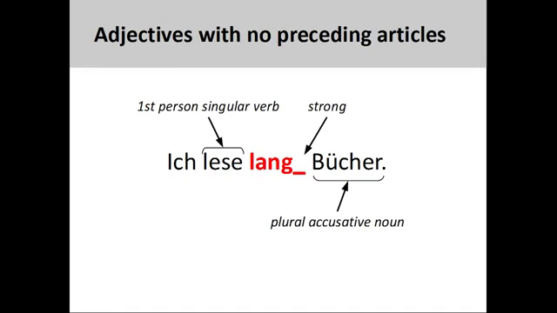Finally, there is the question of what to do when the noun is not preceded by any der or ein words. In the sentence you see on the screen, Ich lese lang Bücher, I read long books, nothing tells me about the case of the noun, its gender, or its number. The ending that will be added to the lone adjective in the sentence, therefore, will need to be strong. Since the noun will be the direct object of the first person singular verb lese, read, and the noun Bücher is plural, I will need to find a strong adjective ending for a plural noun in the accusative case.